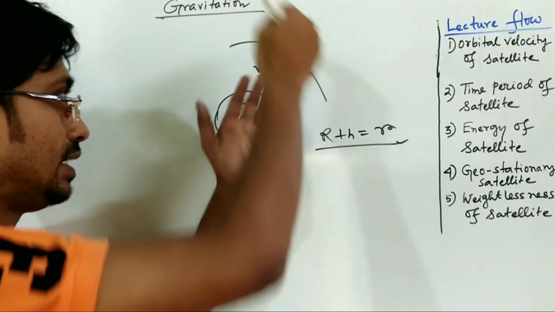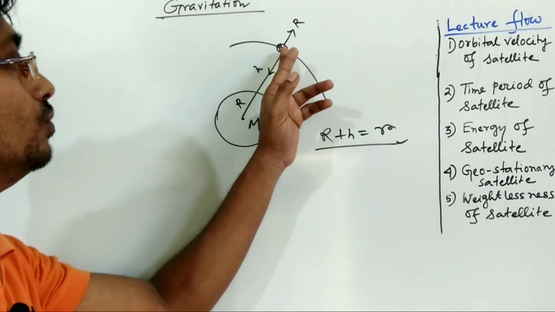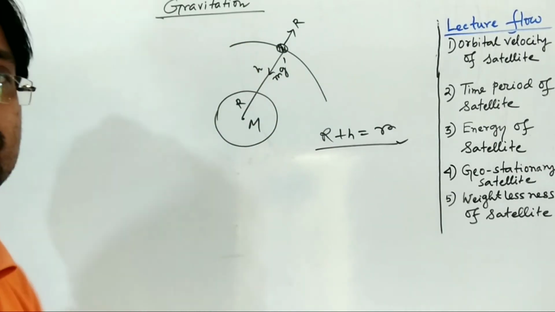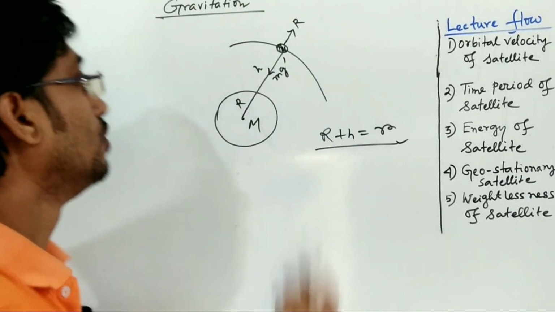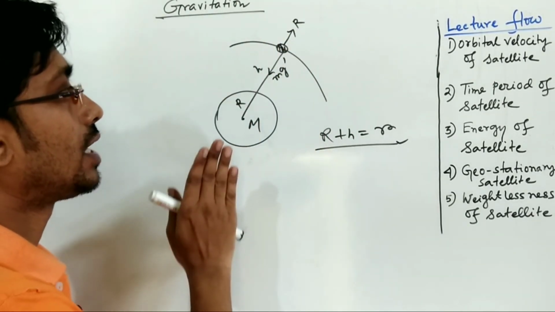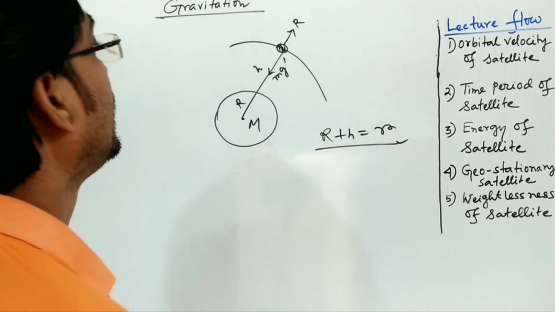So if you are in the satellite, then your weight, including your mass, will act towards this direction, and the satellite will give you one reaction force, that is capital R, what I have written here.